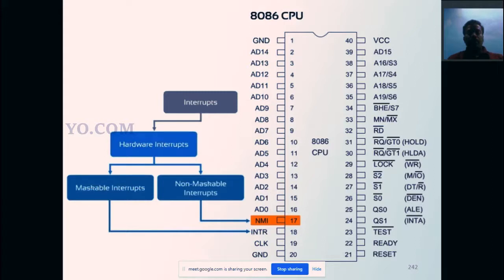The non-maskable interrupt is executed. Okay, so we can write the program like this. We can watch this pin at every time. Okay, so program இந்த மாதிரி பண்ணலாம். Okay, இந்த பின்னை எல்லா செகண்ட்ஸ்லையும் நம்ம வாட்ச் பண்ணிகிட்டே இருக்கணும்.